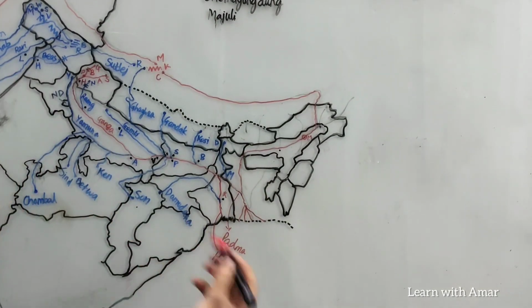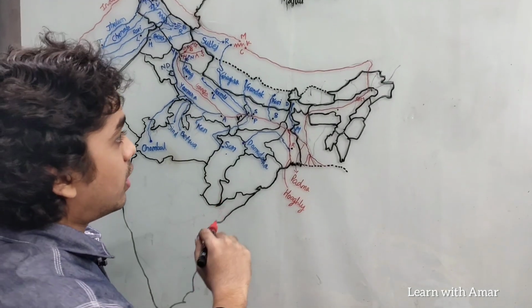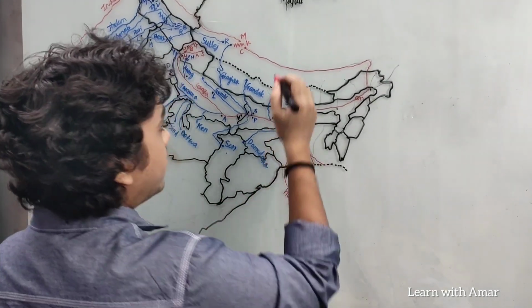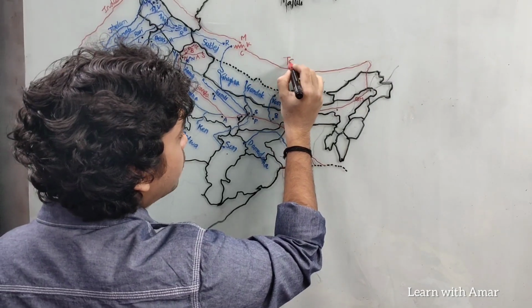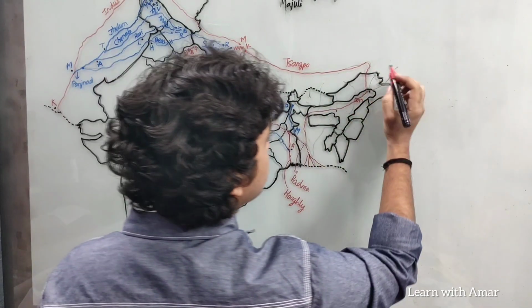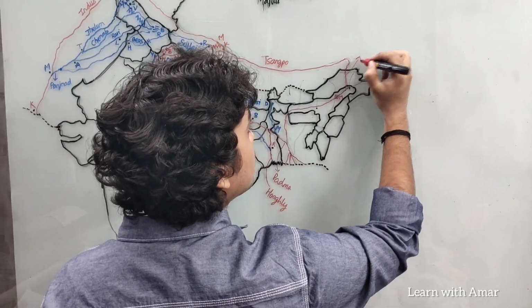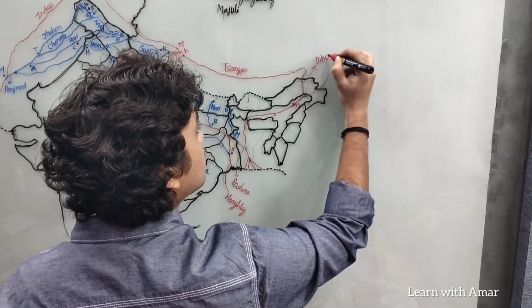And the river Brahmaputra goes by different names in different regions. In Tibet it is known as Sangpo. When it enters India, here it is called Dihang or Siang.